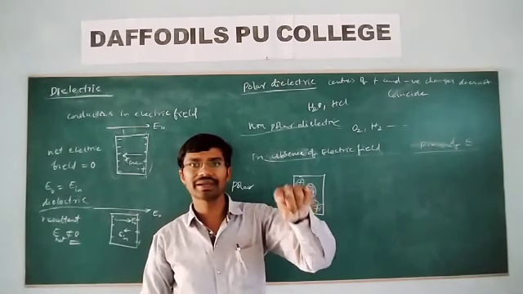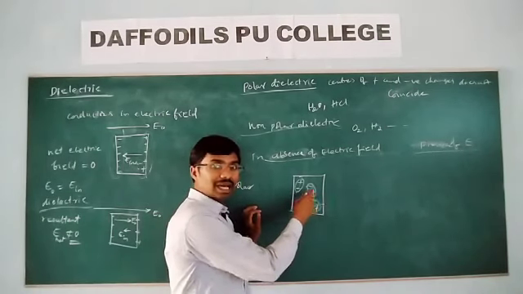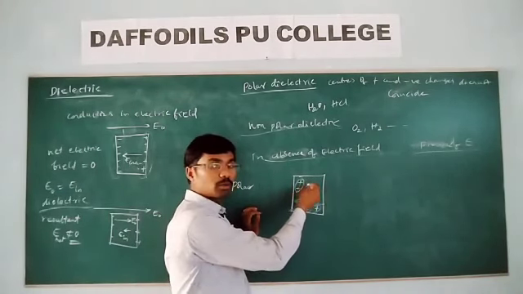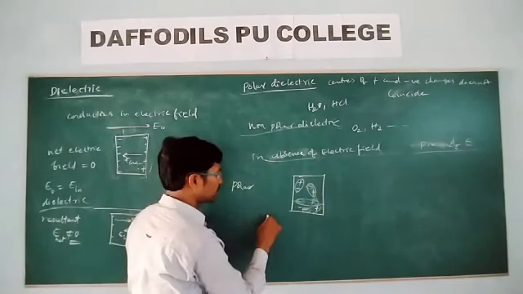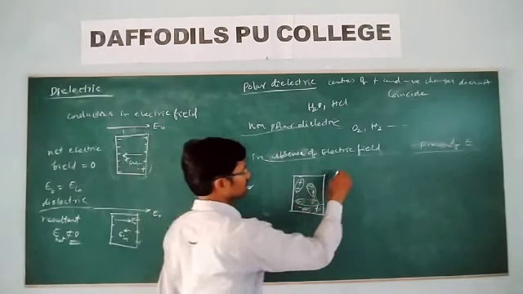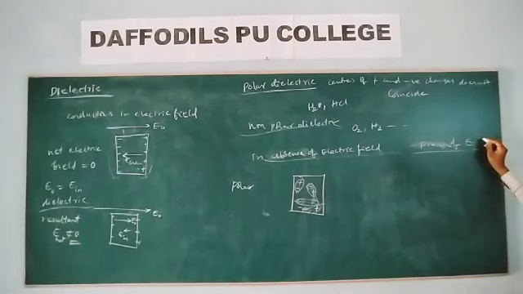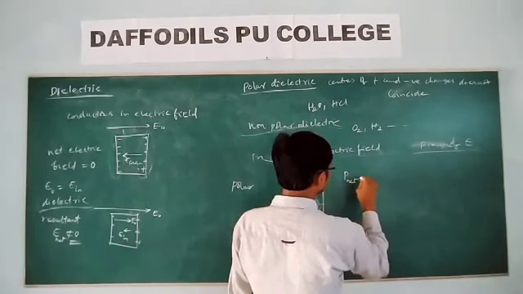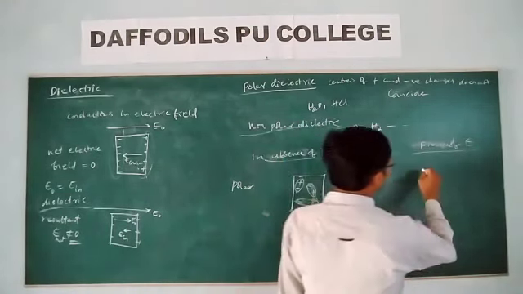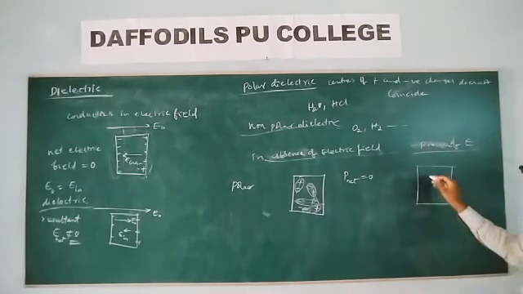Why is the net dipole moment zero? Because of the thermal excitations, the resultant dipole moment is zero. One dipole is in this direction, one dipole is in this direction. Then what is the net dipole moment? Zero. Net dipole moment is equal to zero. But if it is in the electric field, in presence of the electric field, what would happen?